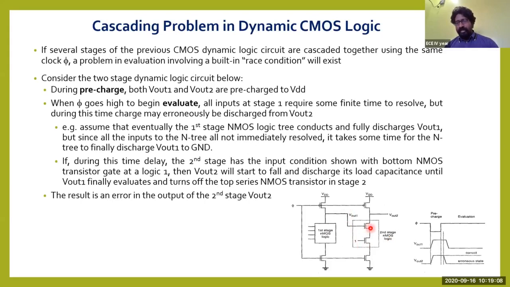So both these transistors are turned on whenever the evaluation phase starts, because of the previous stage Vout1 and the input given to the second N transistor. Therefore, there is a chance that these two transistors and the evaluate N transistor, all three, will be in the on state, so there is scope for the charge stored in the capacitor to discharge to the ground